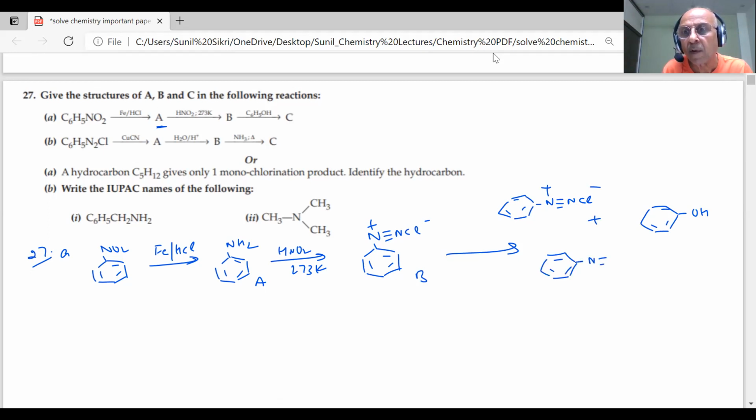You get N double bond N. This is a highly colored azo dye. Azo dye, students. So what you get is para-hydroxyazobenzene. These are dyes, students, highly colored compounds.